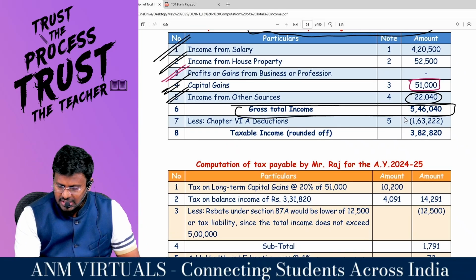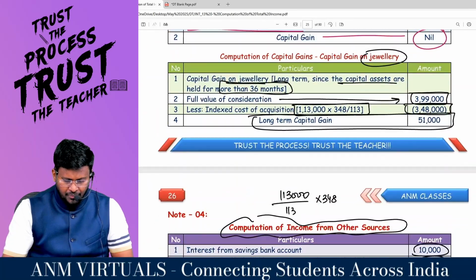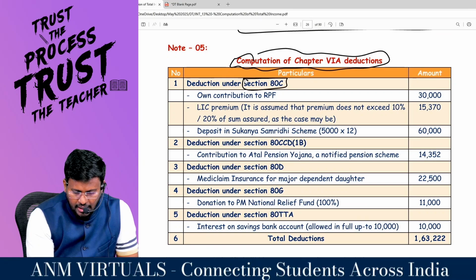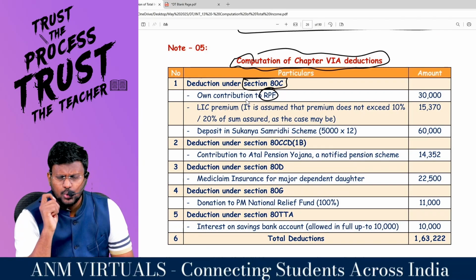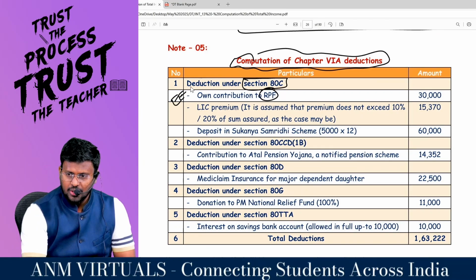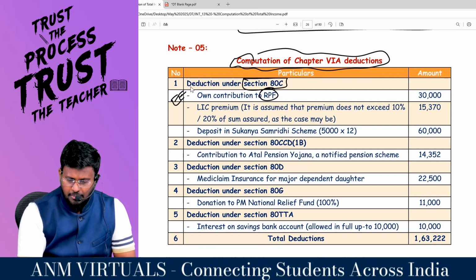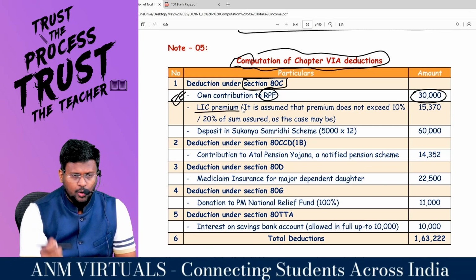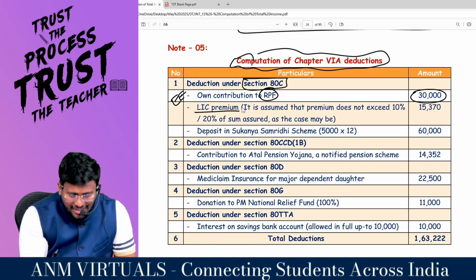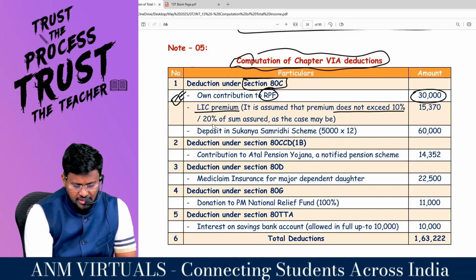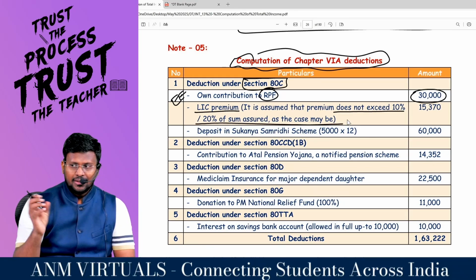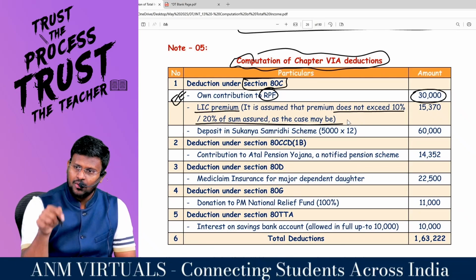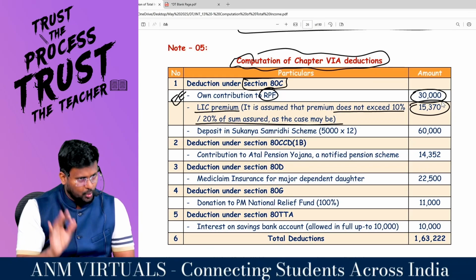Comfortable? Let's do chapter 6A deductions. Shall we finalize chapter 6A? Everything has been given in the question and we already finalized. Just computing, sir. Deduction under 80C, own contribution to RPF. This is whose contribution? Employee's contribution. This will not be included in the gross salary, but this can be claimed as deduction under 80C. How much rupees? 30,000. LIC premium, you are entitled to claim deduction under 80C. We are assuming that the premium does not exceed 10% or 20% of the sum assured, as the case may be. That is, it is within the limit. Otherwise, we will restrict to the insurance premium paid or 10 or 20%, whichever is lower.